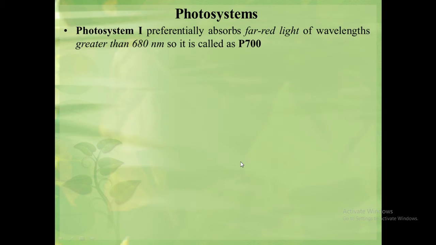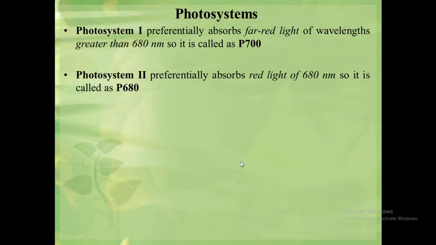Photosystem 1 preferentially absorbs far red light of wavelength greater than 680 nanometer, that is, near about 700 nanometer, so it is called P700. While photosystem 2 preferentially absorbs red light of 680 nanometer, so it is called P680.